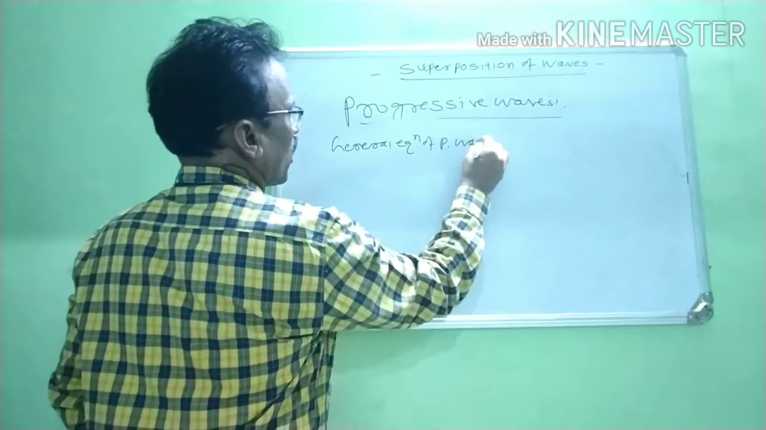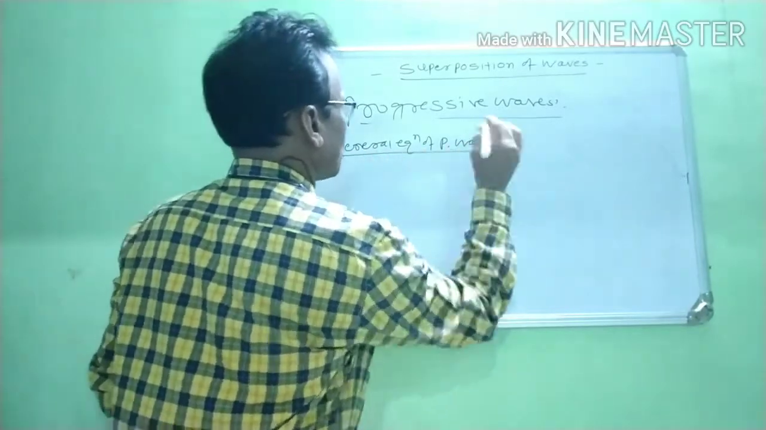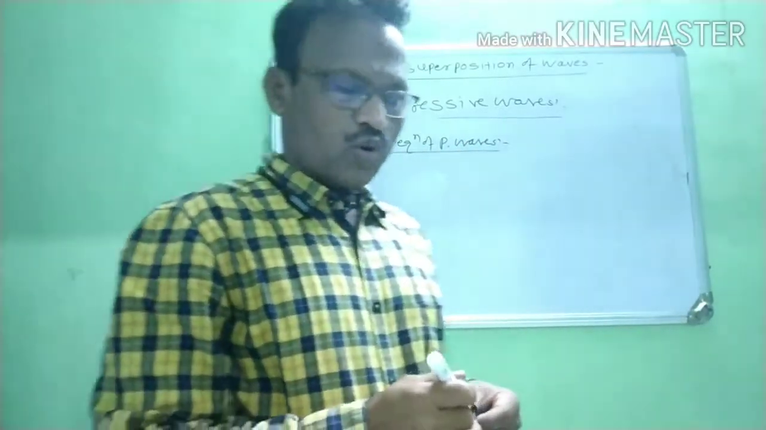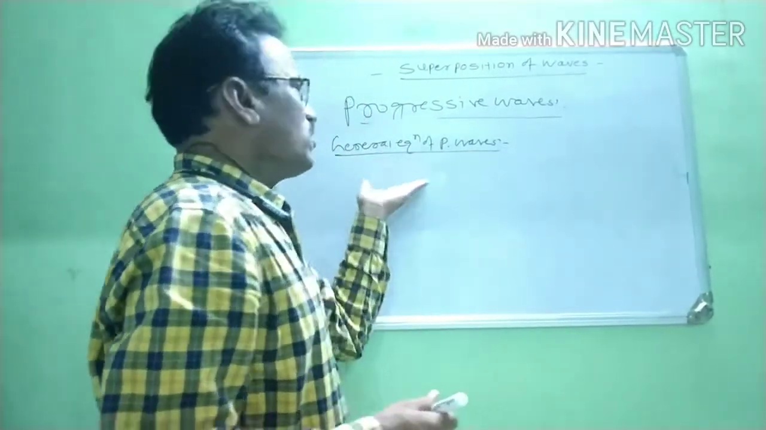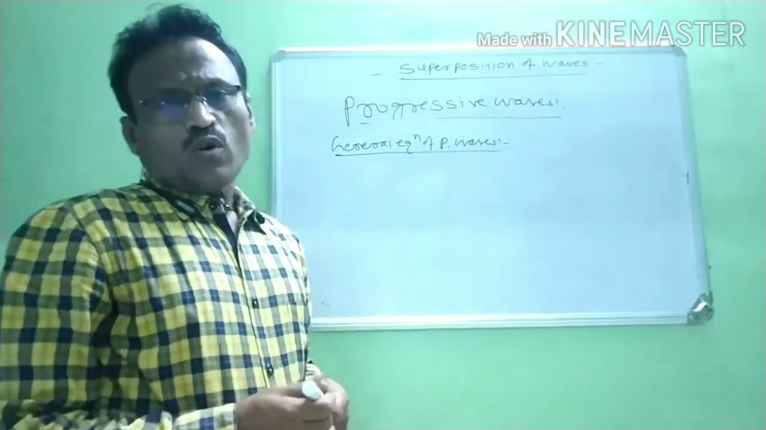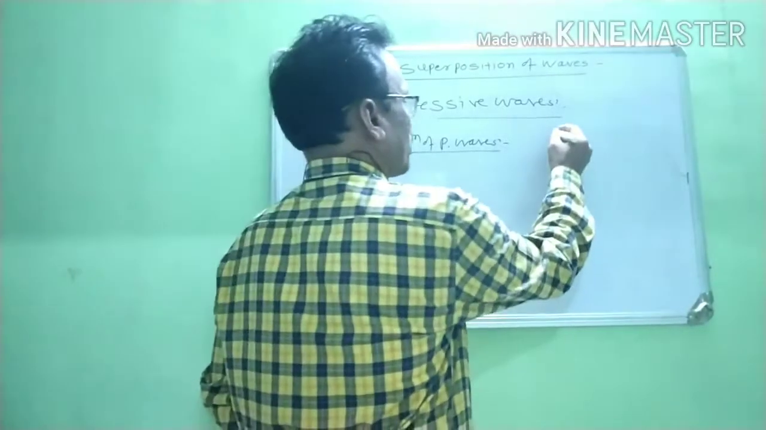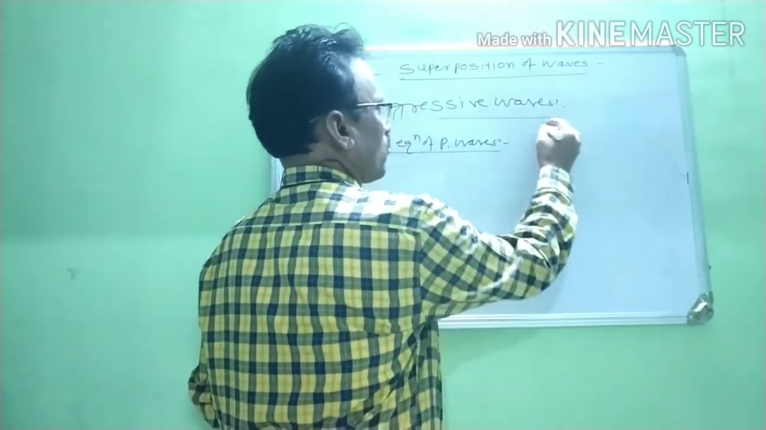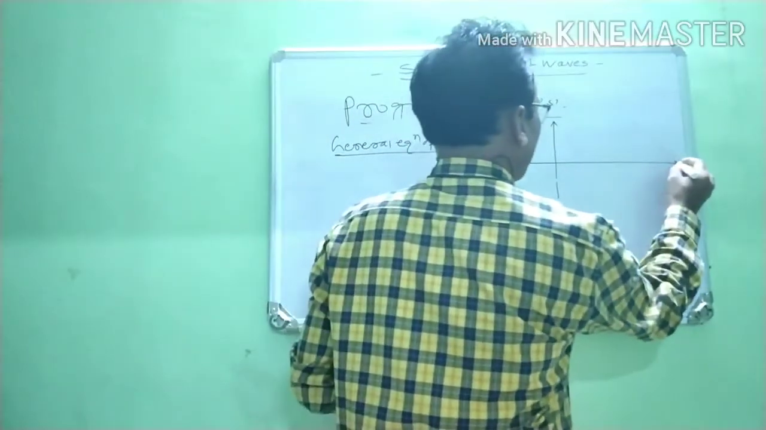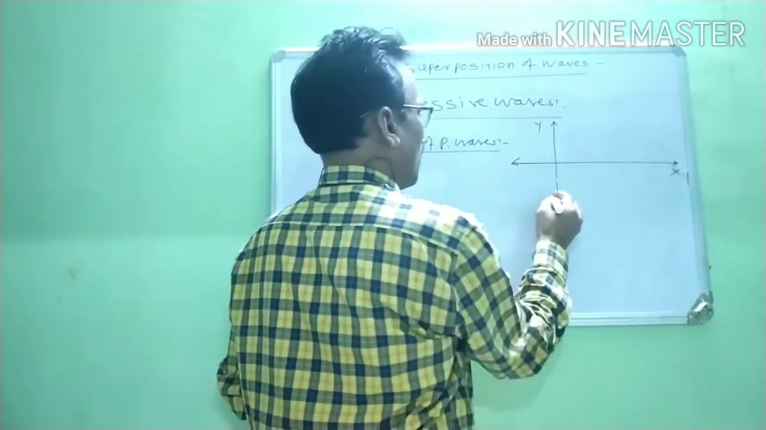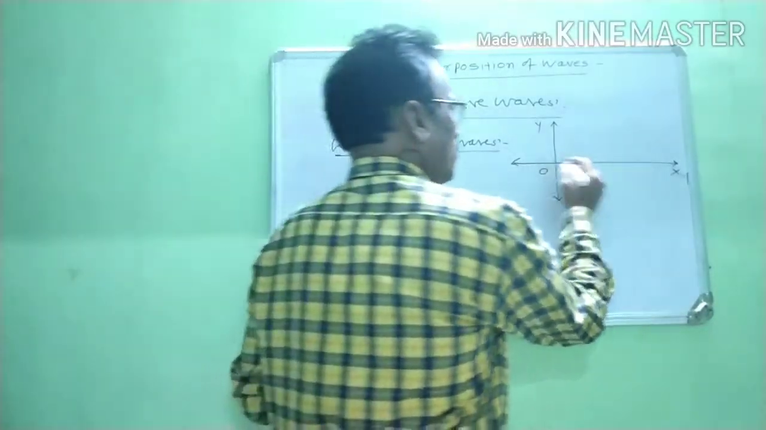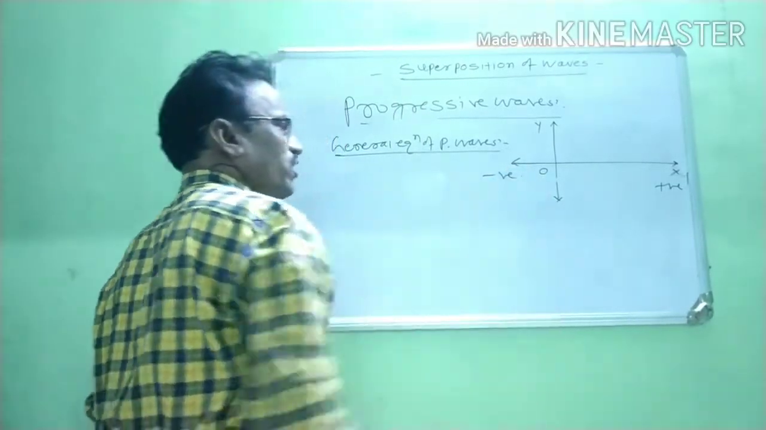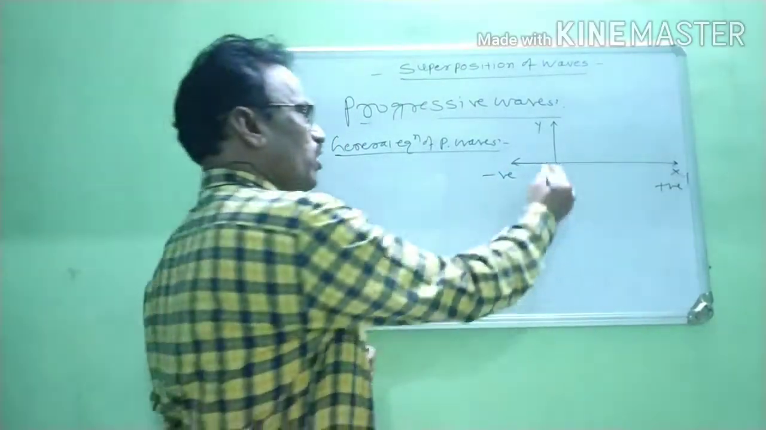of progressive wave. General equation of progressive wave. Now, to study the general equation of progressive wave, first we draw two axes. This is the y-axis and this is the x-axis, and this is the origin. This axis is along the positive direction and this axis is the negative direction, and O is the origin.